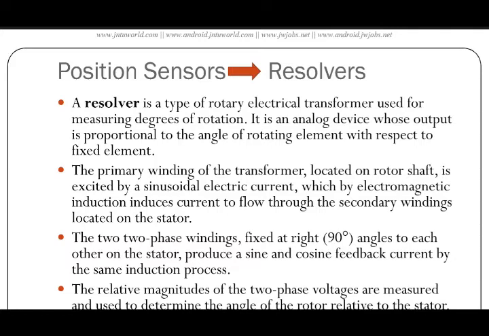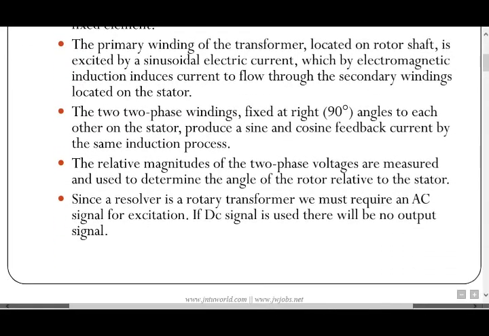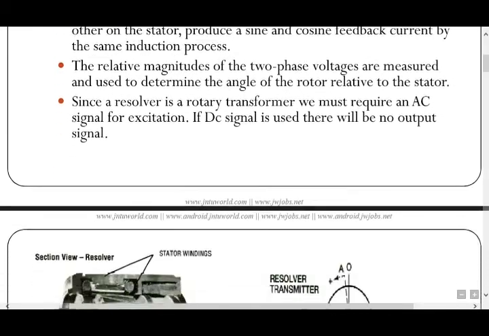The two-phase windings fixed at 90 degrees to each other on the stator produce a sine and cosine feedback current by the same induction process. The relative magnitudes of the two-phase voltages are measured and used to determine the angle of the rotor relative to the stator. Since the resolver is a rotary transformer, it requires an AC signal for excitation. If a DC signal is used, there will be no output signal.